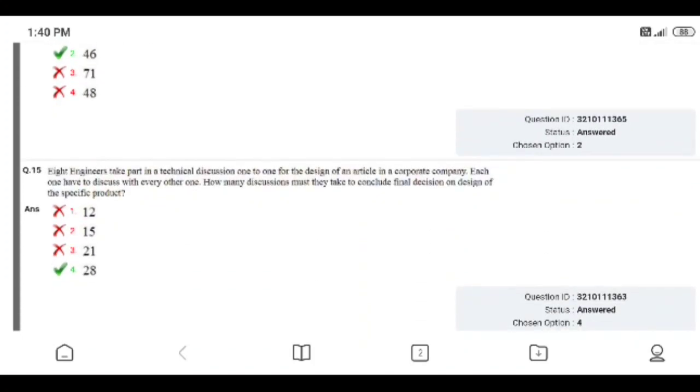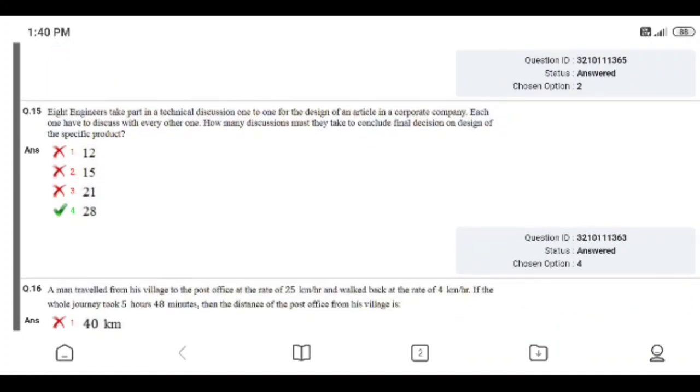Question number 15. 8 engineers take part in a technical discussion, one-to-one, for the design of an article in a corporate company. Each one has to discuss with every other one. How many discussions must they have to conclude the final decision on the design of the specific product? The right answer is 4. I gave the right answer.